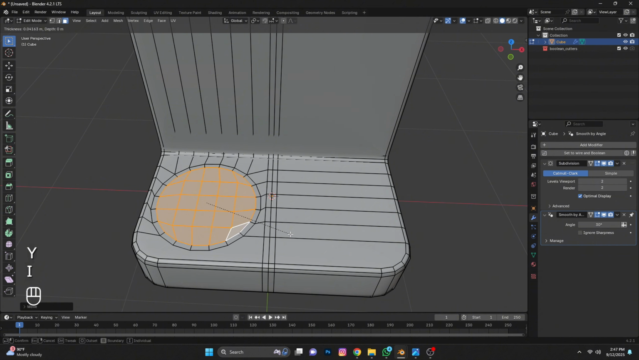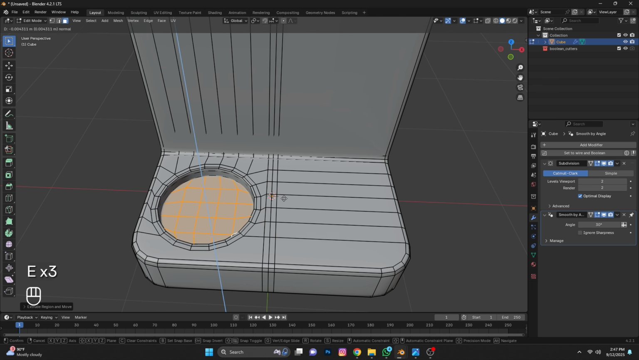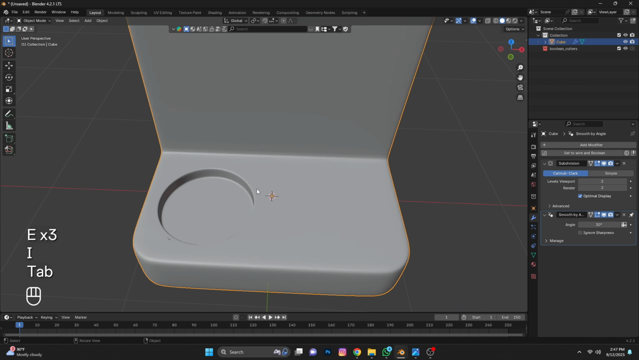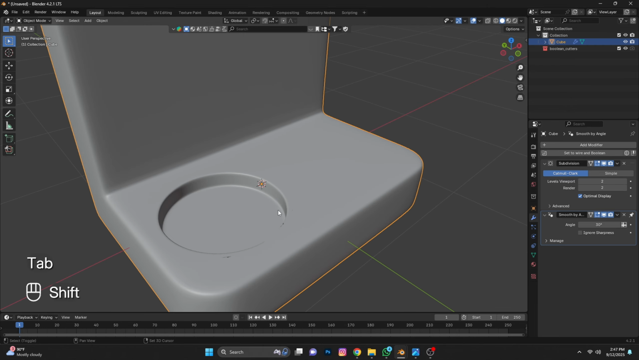After that press I, then again I, then E, again E, again E and I. The circle shape is ready now.